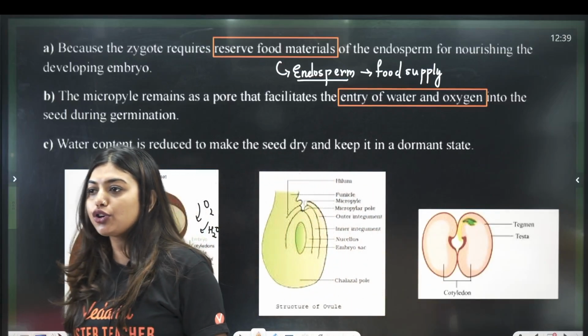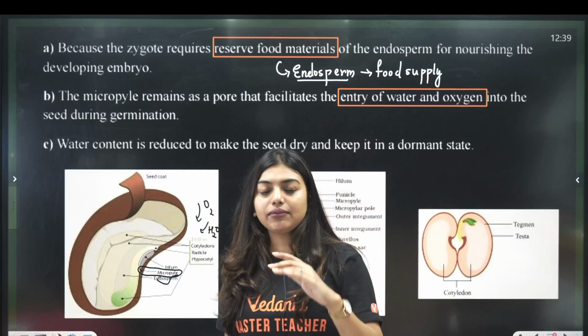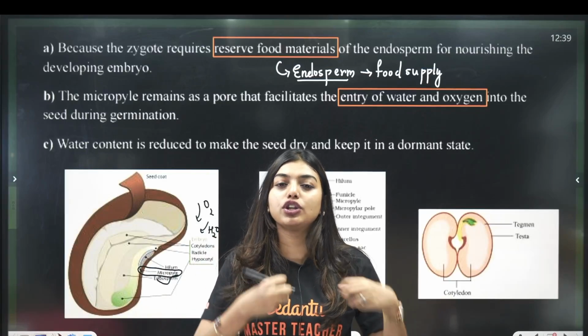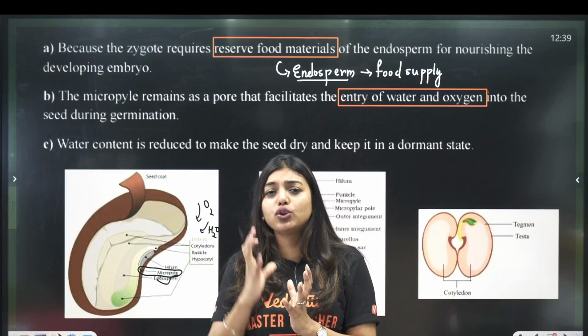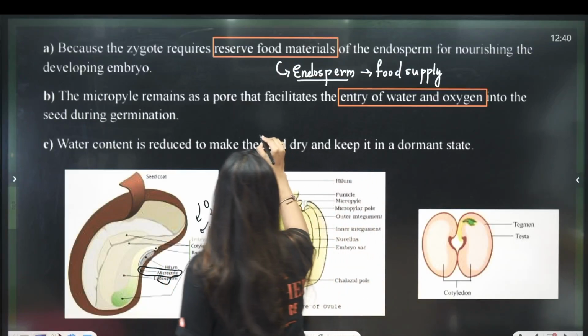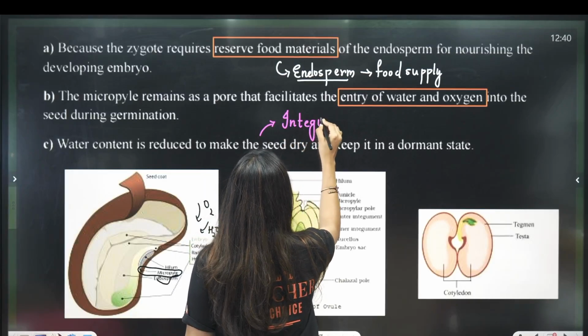In life your parents will want you to do this thing, you will want to do something else. That is like a goal. Same way, your integuments have a role, your micropyle has a role, your hilum has a role, your embryo sac has a role, your synergids, and everything inside that ovule has a role in the future. One of the roles of your integument is to become the seed coat.